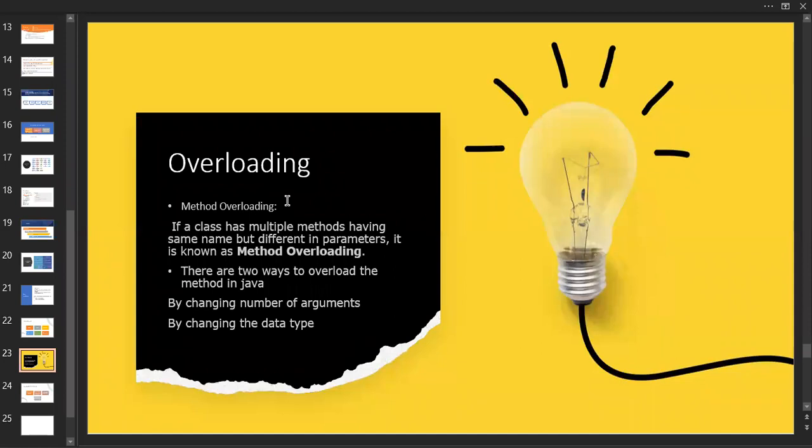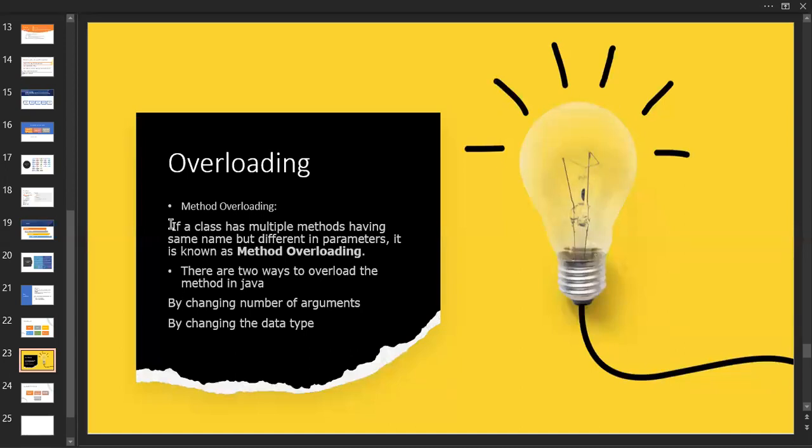Based on the statements, we achieve a particular functionality, and it consists of a return statement. But what is this overloading concept? Overloading means, like a bulb, if it overloads it will explode. That is why I mentioned this. Don't bother about why he mentioned this.